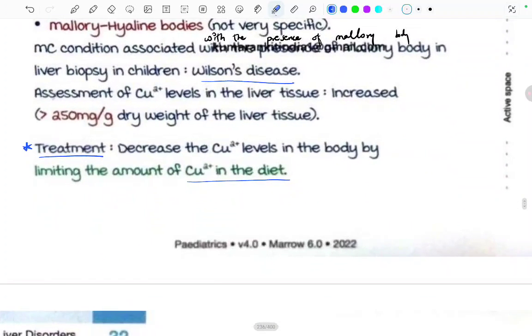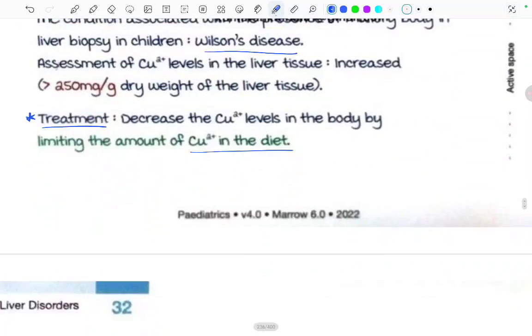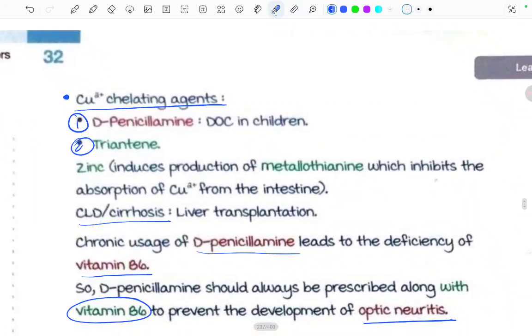Treatment: decrease the copper levels in the body by limiting the amount of the copper in the diet and by the copper chelating agents. Zinc, D-penicillamine, and trientine. Zinc induces the production of metallothionein, which inhibits the absorption of copper from the intestine.